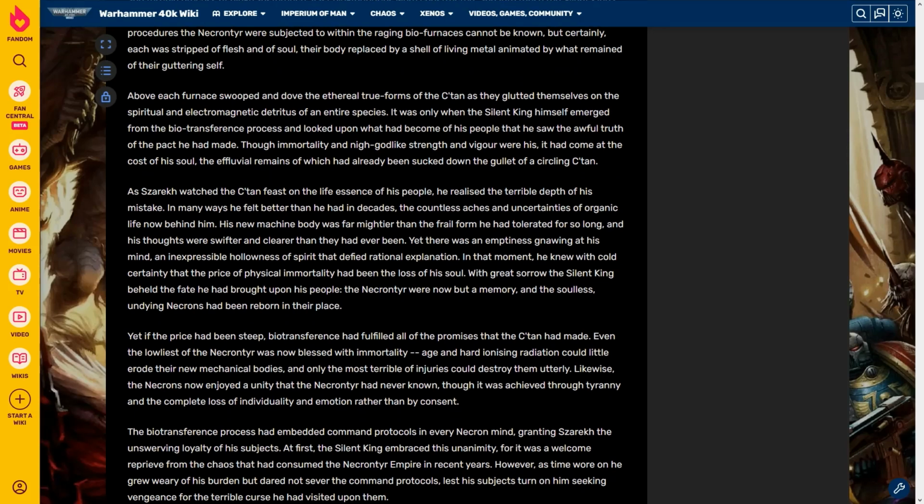Above each furnace swooped and dove the ethereal true forms of the Satan as they glutted themselves on the spiritual and electromagnetic detritus of an entire species. It was only when the Silent King himself emerged from the biotransference process and looked upon what had become of his people that he saw the awful truth of the pact he had made. Though immortality and nigh godlike strength and vigor were his, it had come at the cost of his soul, the effluvial remains of which had already been sucked down the gullet of the circling Satan.